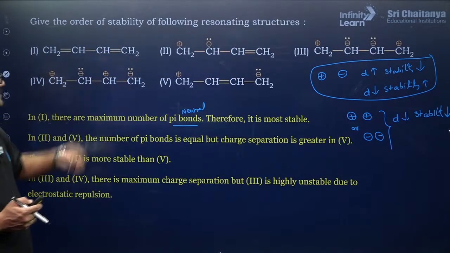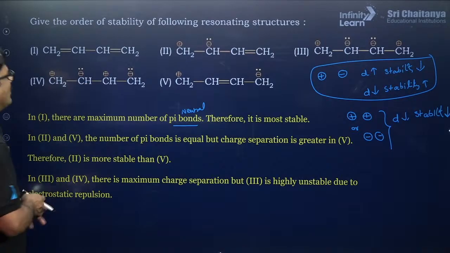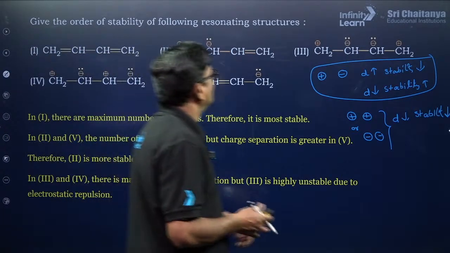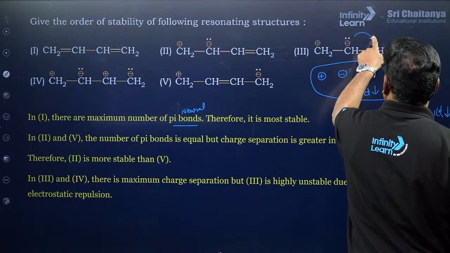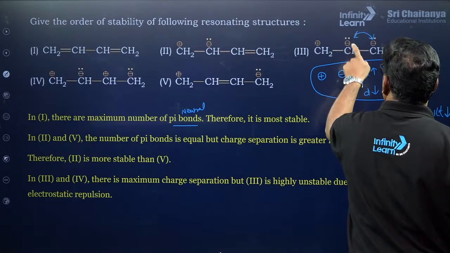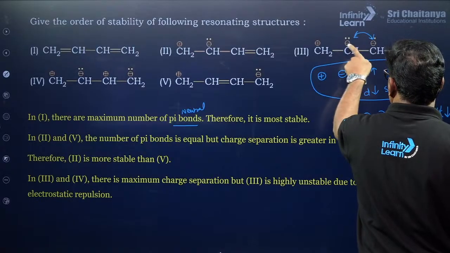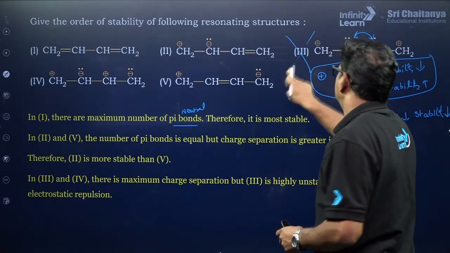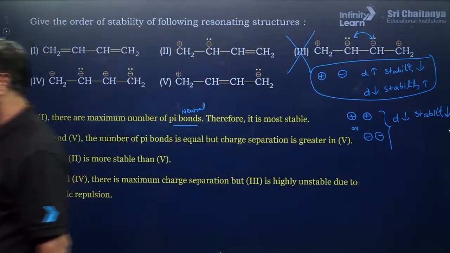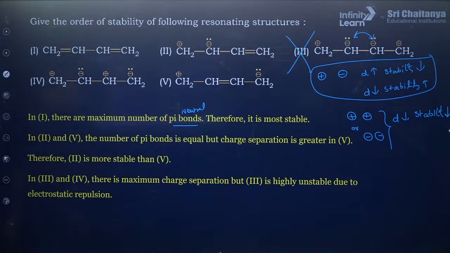are highly polarized where carbon is octet insufficient, and here it is also super destabilized. Negative charges are coming side by side, so this never exists, never exists.